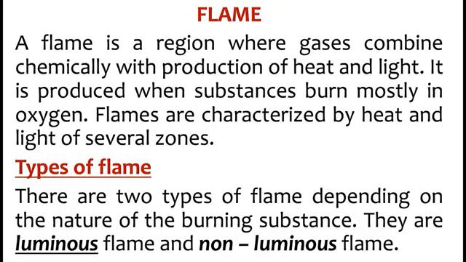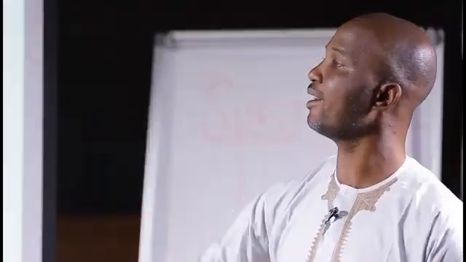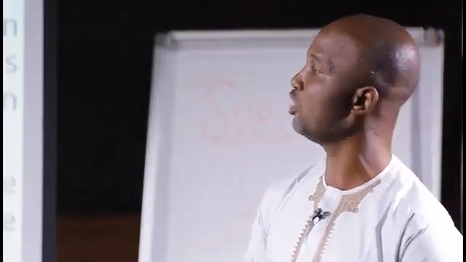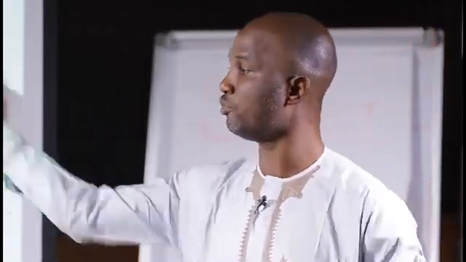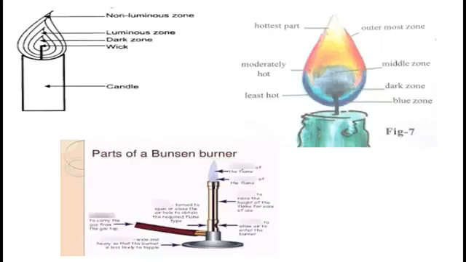We have seen flame differently, and a flame is a region where gases combine chemically with production of heat and light. It is produced when substances burn mostly in oxygen. Flames are characterized by heat and light of several zones. The types of flame that we have are luminous flame and non-luminous flame. The diagram we are going to see will explain to you what a non-luminous flame and luminous flame is. You can see the different zones in the flame.